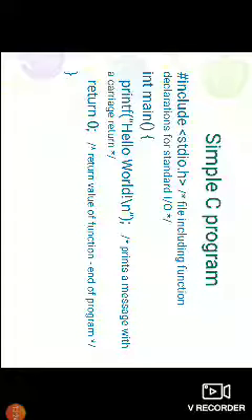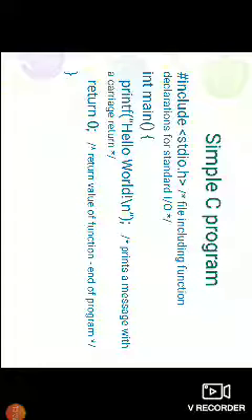So here is a simple C program. #include <stdio.h>. It includes a file with function declarations for standard input output. Here /* and ending with */ is a multiple line comment, which is ignored by the compiler.